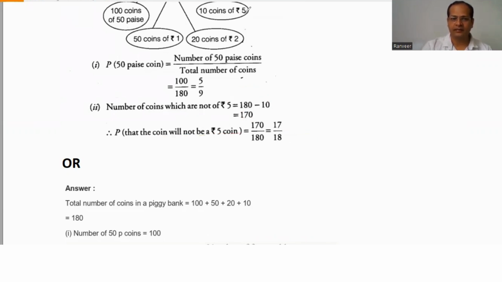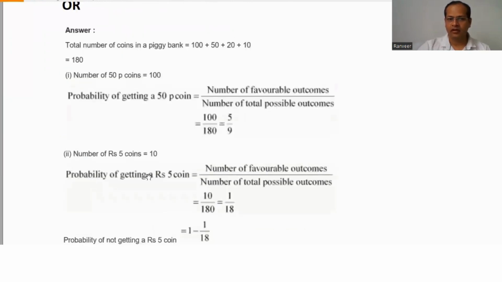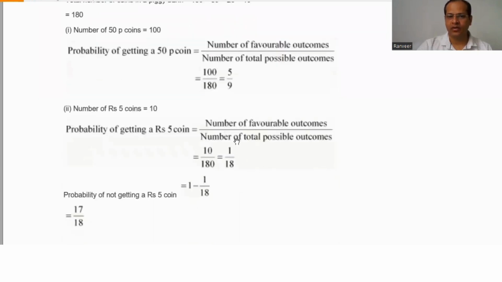Another way is also there, a straightforward one. Probability of getting a 5 rupees coin is the number of favorable outcomes divided by the total number of outcomes. Probability of a 5 rupees coin is 1 by 18, and the probability of not getting a 5 rupees coin is 1 minus 1 by 18, which is 17 by 18. So any way you can select, and you can solve the problem.